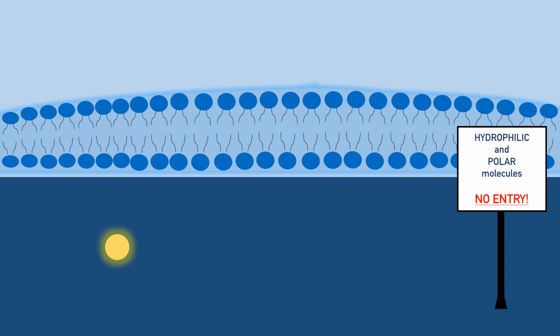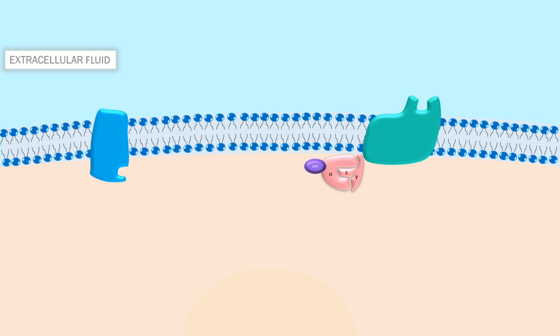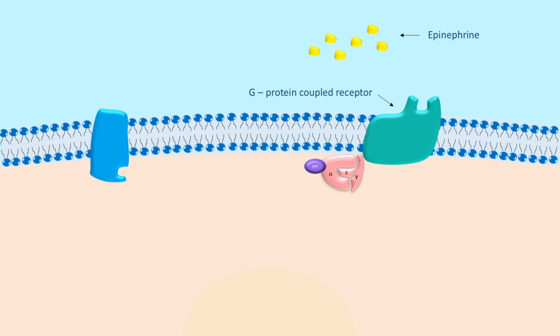Because epinephrine is a protein-based hormone, which is hydrophilic and polar, it cannot directly pass through a cell membrane. Here we have extracellular fluid, the plasma membrane, which acts as the gate of the cell by selecting for molecules that pass through, and the cytosol. The epinephrine, since it's a protein hormone, cannot pass directly into the cell. It thus binds to a specific receptor protein in the liver cell membrane, which is called a beta-adrenergic receptor.